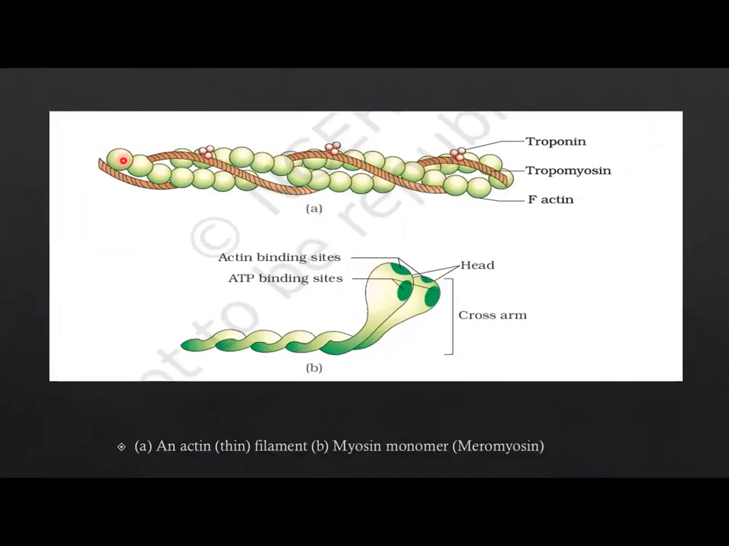Here you can see an actin thin filament and a myosin monomer, meromyosin. This is troponin over here, tropomyosin and F-actins. Here the F-actins form a helical wound. In this meromyosin, that is the myosin monomer, you can see the head, cross arms, actin binding sites, and ATP binding sites.